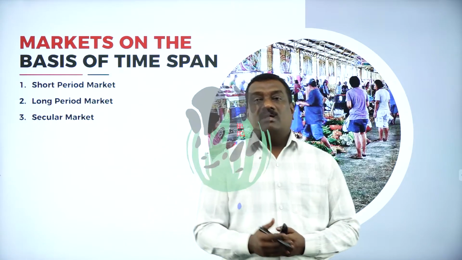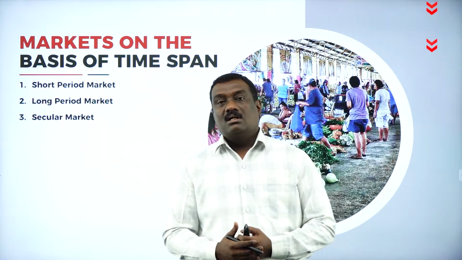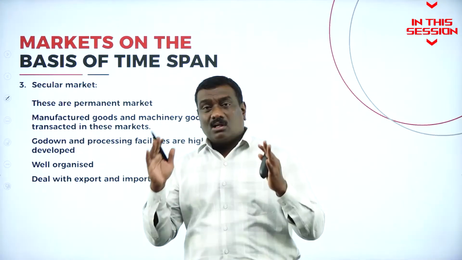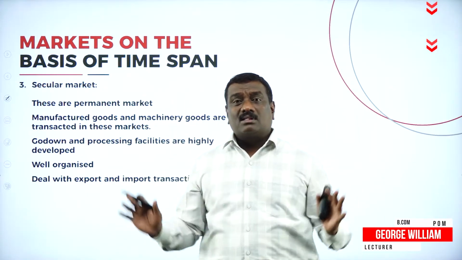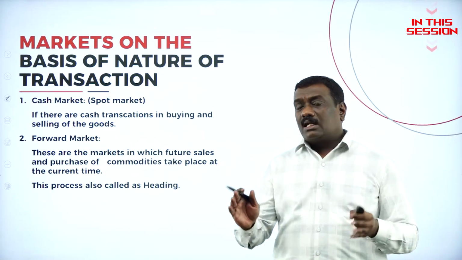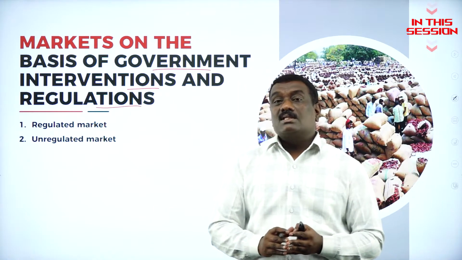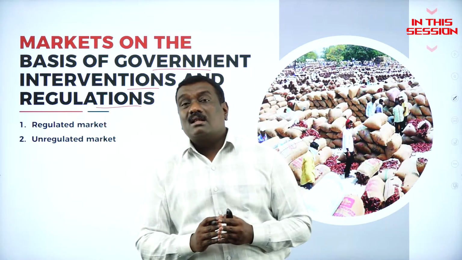Markets which have been classified on the basis of location, on the basis of geographical area. The secular market is well organized and a well equipped market where you can find everything in place. See, cash market is also called as a spot market. So markets have been classified on the basis of the government intervention and regulations.